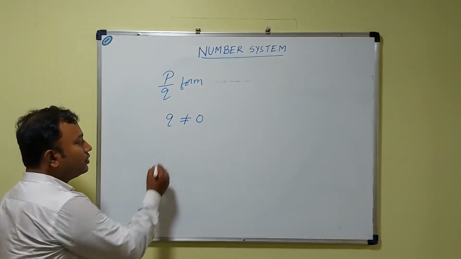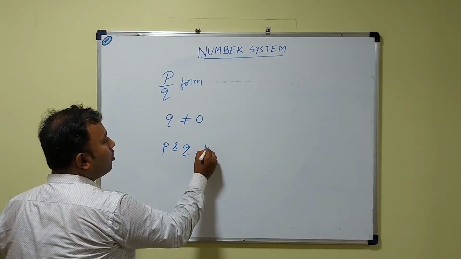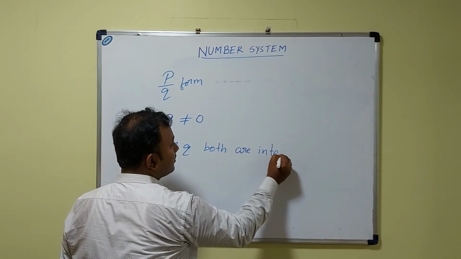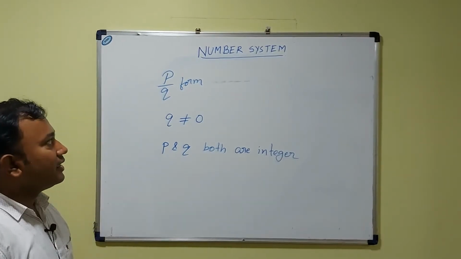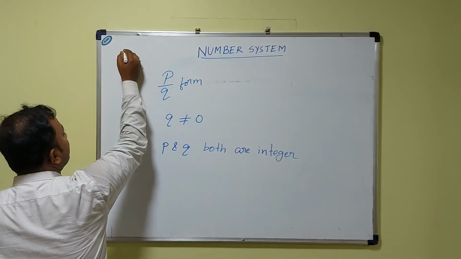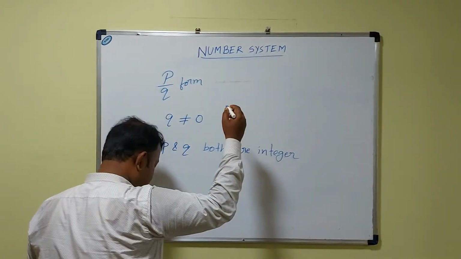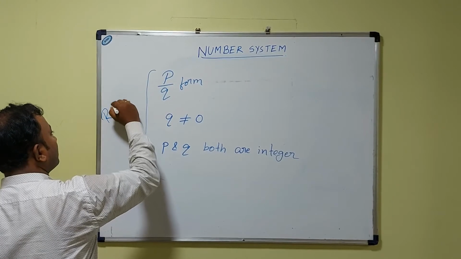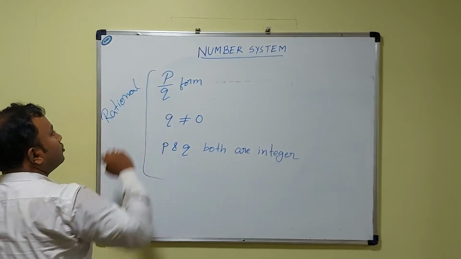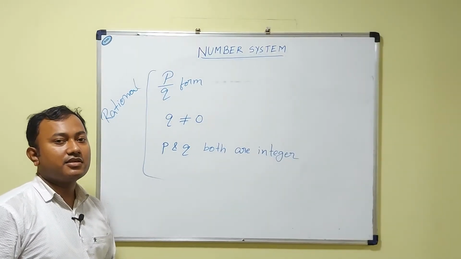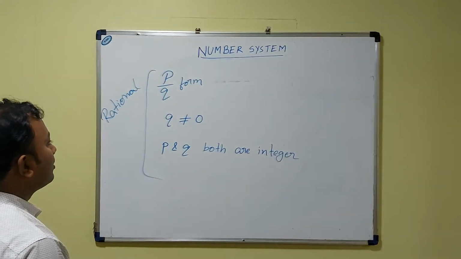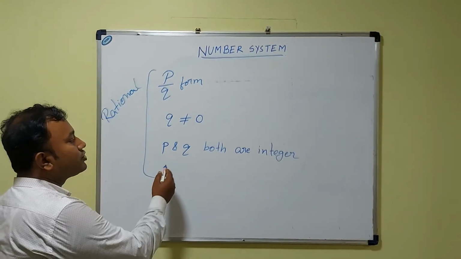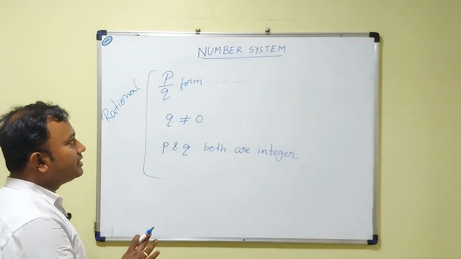Also, p and q both are integers. That means, to be a rational number, a number must be expressible in p/q form where q should not be equal to 0, and p and q both should be integers. These are the three conditions.